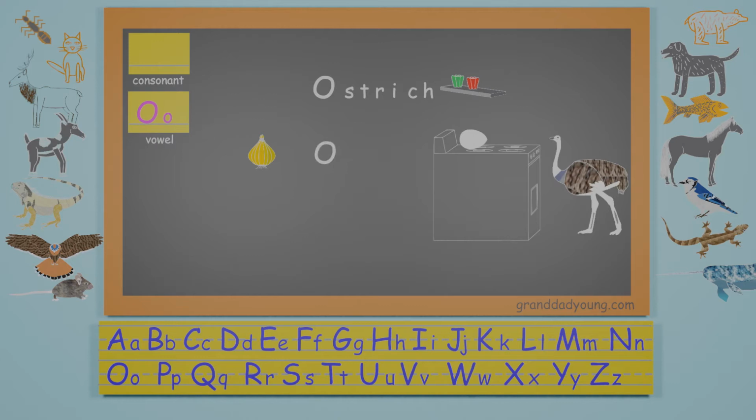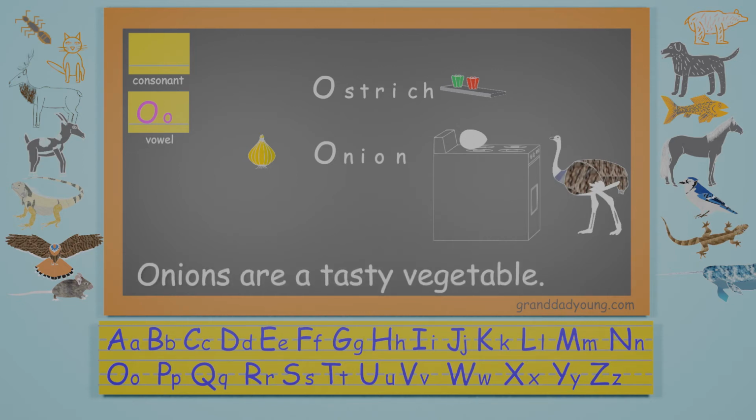Onion. O-N-I-O-N. The word onion also begins with the letter O. This vegetable is included in many dishes to give them extra flavor. Onions are a tasty vegetable.